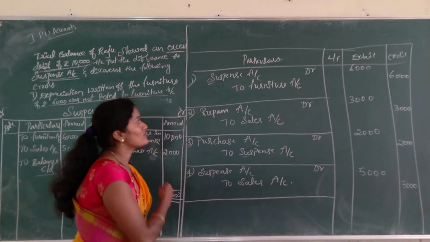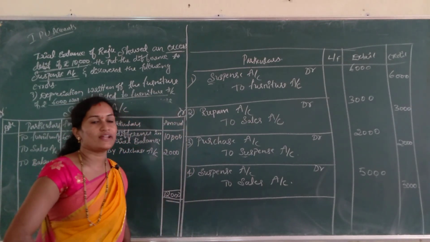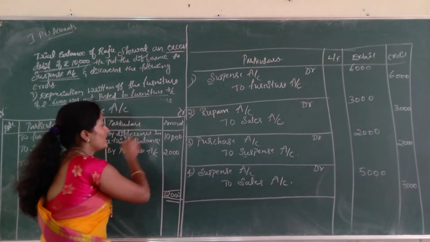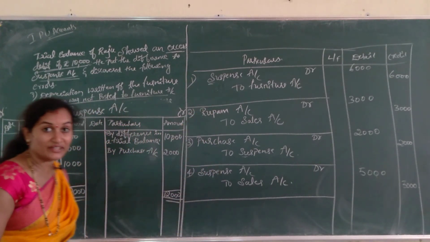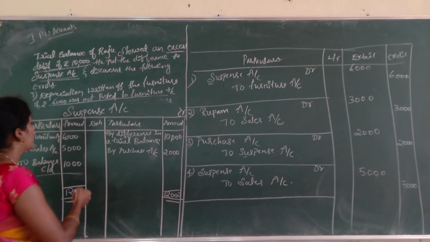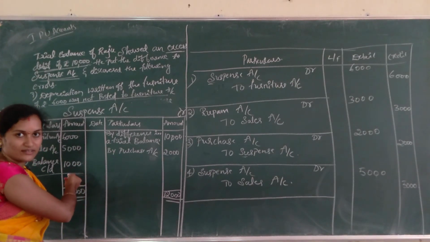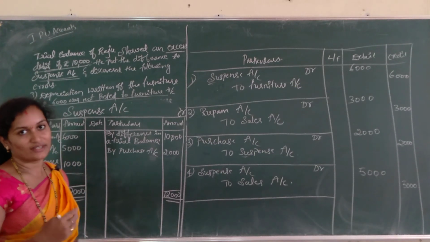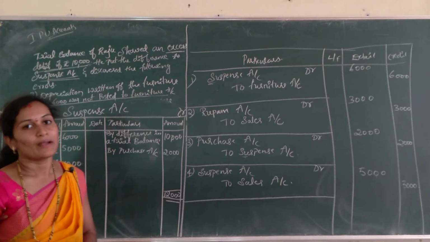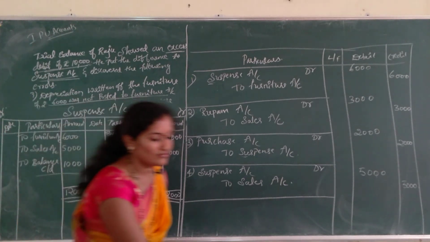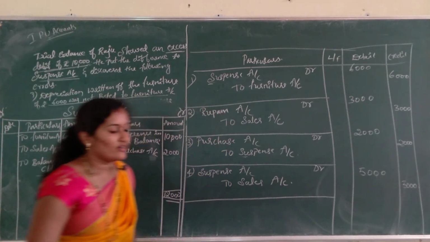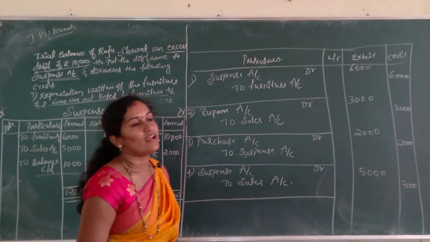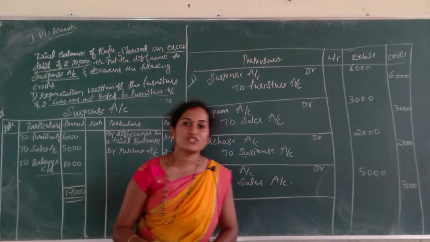This is how we prepare the rectification of errors and the suspense account posting to the ledger account. The suspense account is a temporary account, not a permanent account, and this balance, the difference, is transferred to the balance sheet. So, this is about rectification of errors and the trial balance. Let me refresh the chapter.